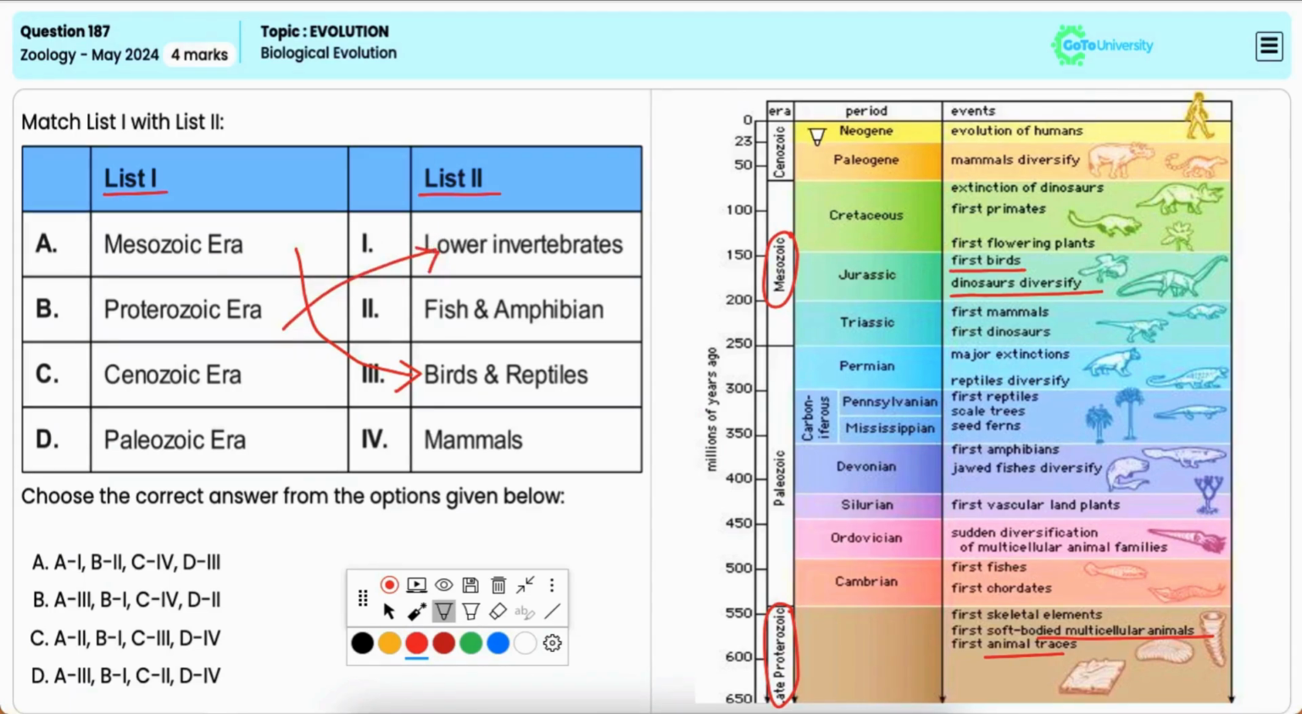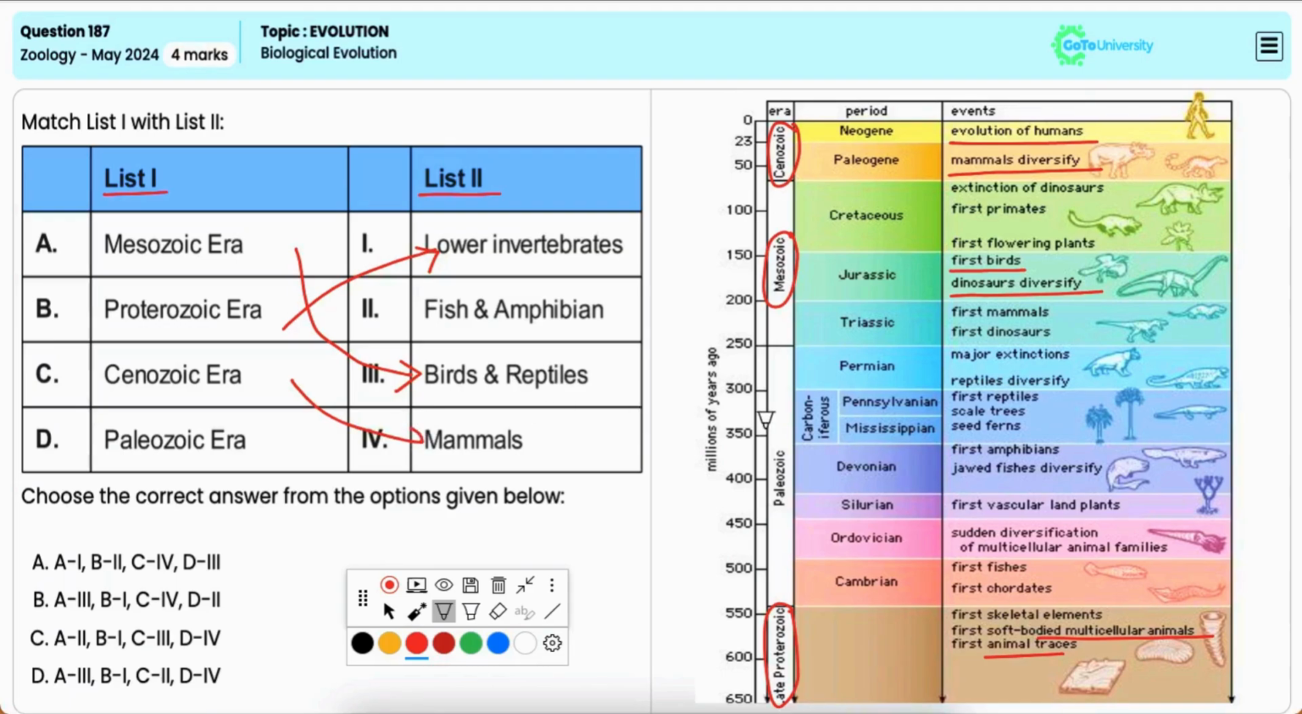The Cenozoic era, which is often referred to as the age of the mammals, because mammals became the dominant terrestrial animals during this era. So, C matches with 4.